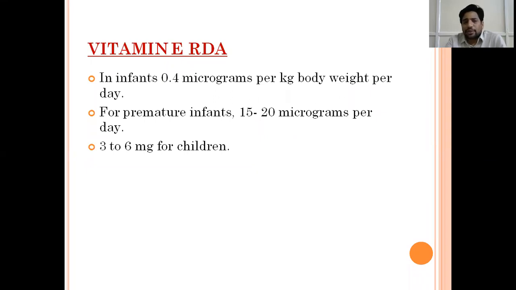The normal requirement of vitamin E is very small. It is 0.4 micrograms per kg body weight per day in infants. In premature infants, the requirement of vitamin E is high, 15 to 20 micrograms per day. In children, it is 3 to 6 mg.